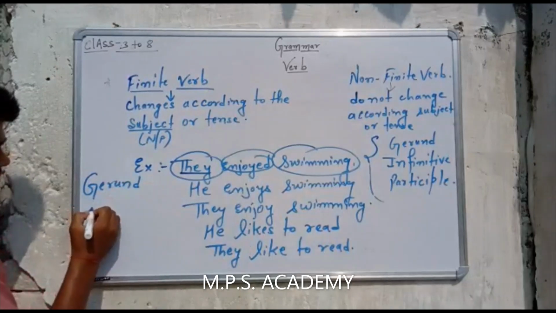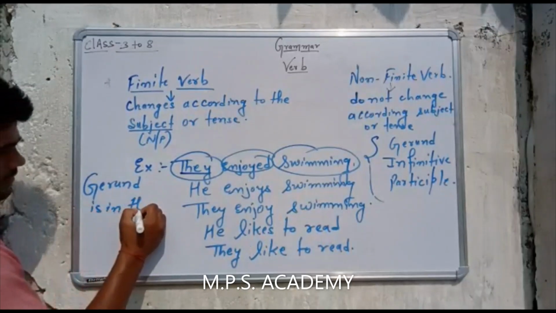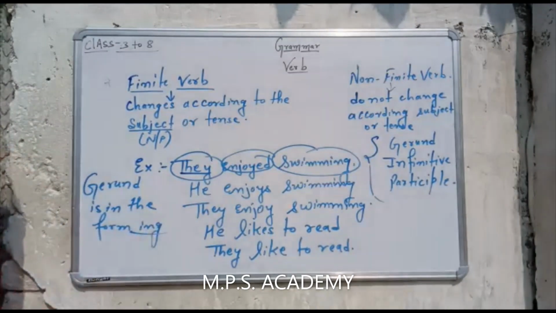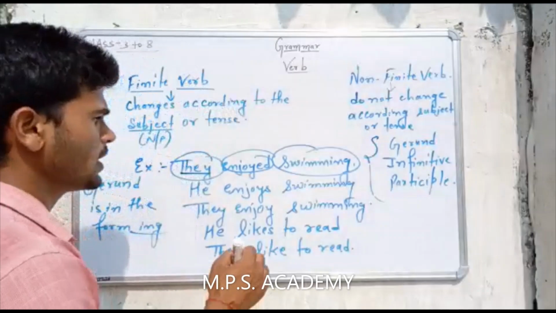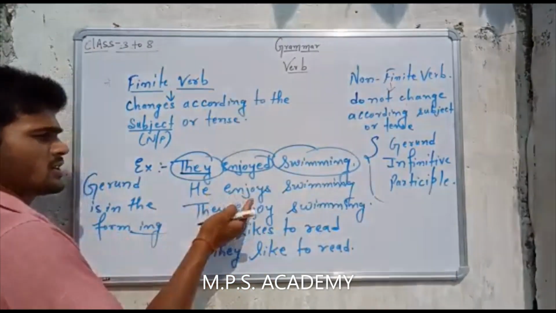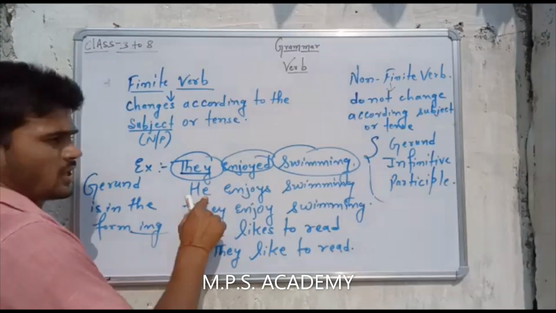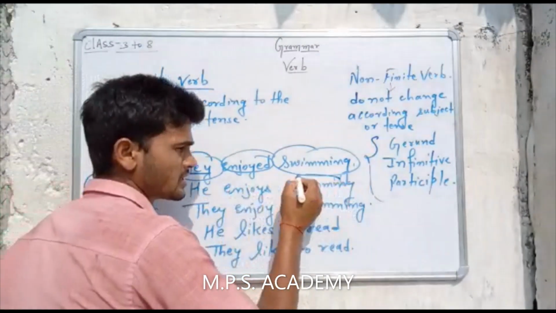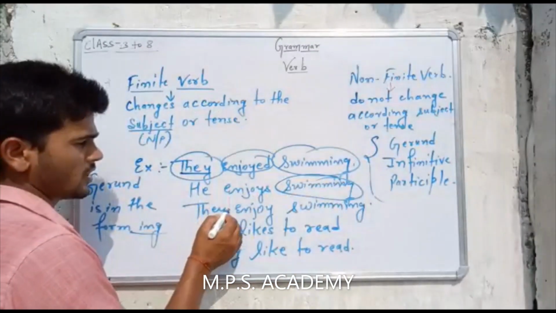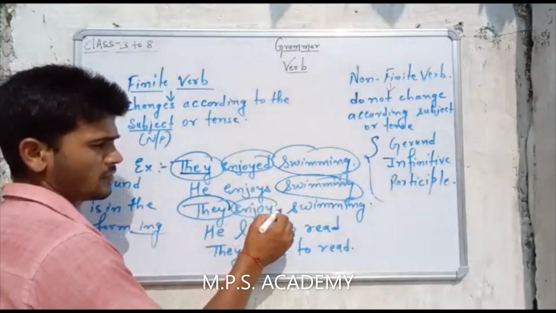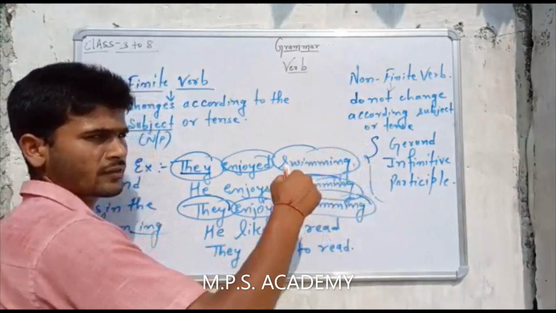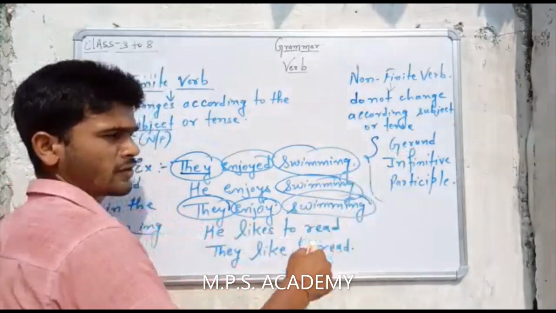Gerund is in the form of ing. मतलब कोई भी verb के साथ जो ing लगते हैं वो gerund कहलाते हैं. So if you see this word, it doesn't change. Okay, if we change the subject and even the verb, then it doesn't matter with the gerund also. Here you also see, if we change the subject and the verb, then what will happen? The gerund will not change. In non-finite verb, the gerund will not change.